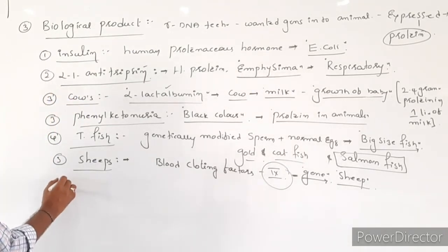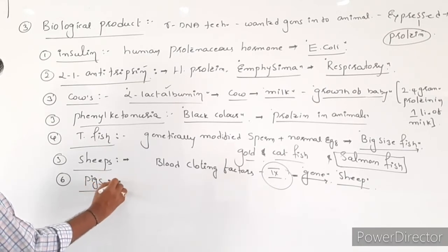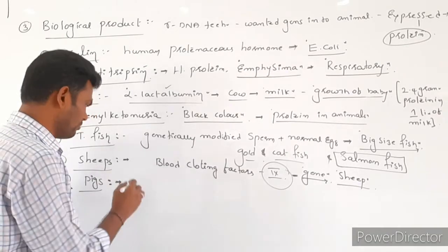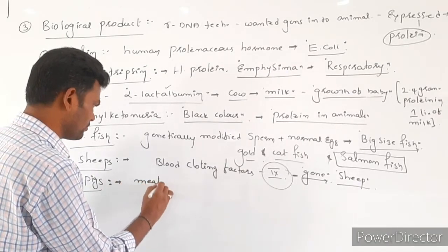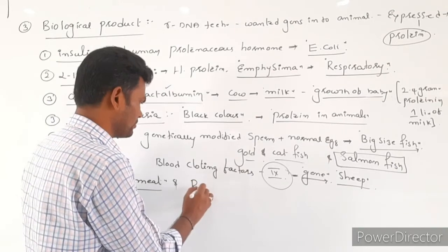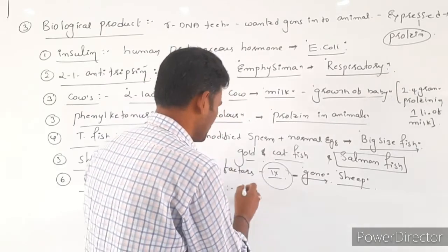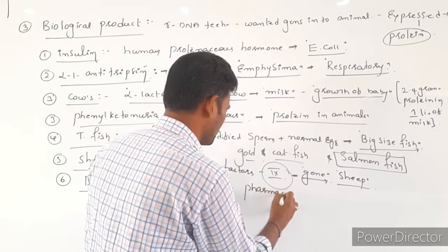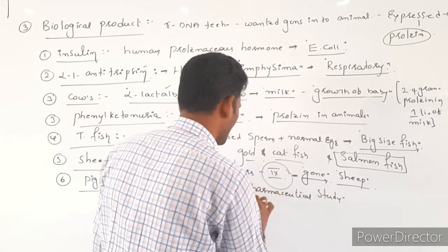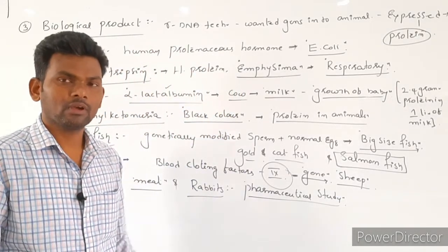And next one is transgenic pigs, which are also useful especially for obtaining a huge amount of meat. And next are transgenic rabbits, which are made for pharmaceutical study. Like this, a number of transgenic animals are there which are useful for humans.